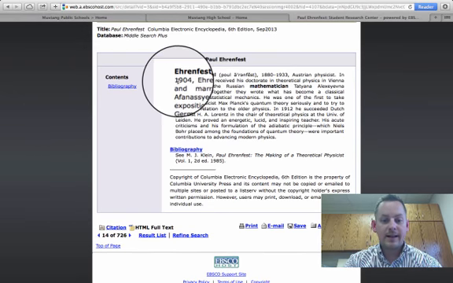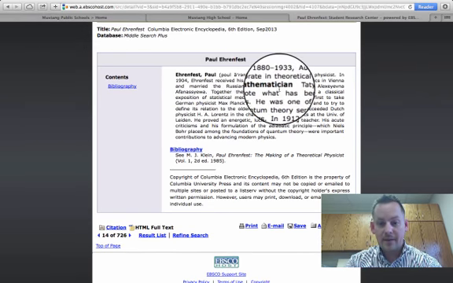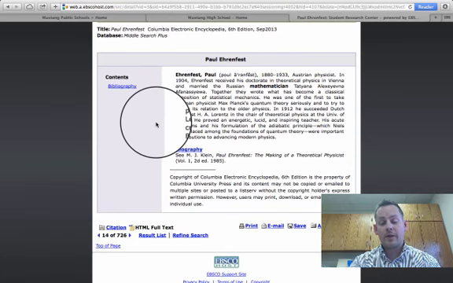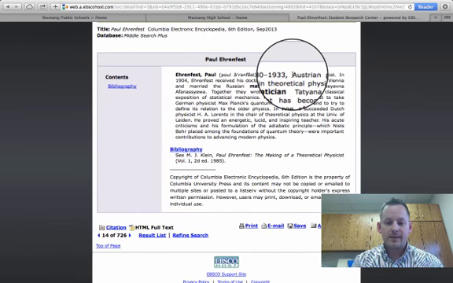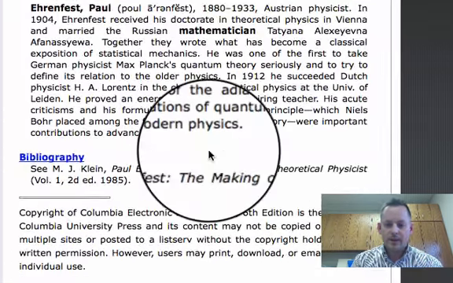Okay, so we see his name and we see that he was a mathematician, because that's the one thing that I searched for. So what you'll want to look for next are keywords in there that will help you search for more information about this person, because you have to have 4 sources. So this would just be one source, simply because it's giving you dates, that he did certain things, and you have to know things like when a person was born, when they did important things, and when they passed away. So let's read through this for a second.